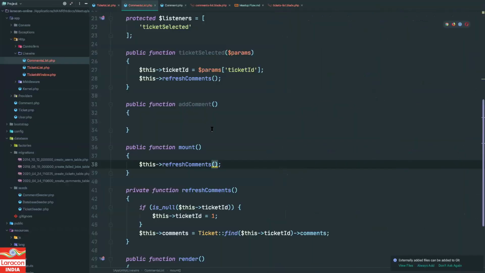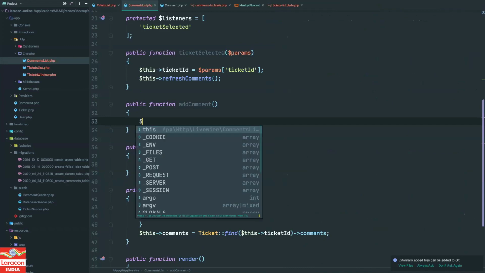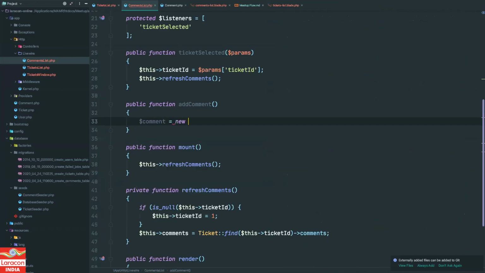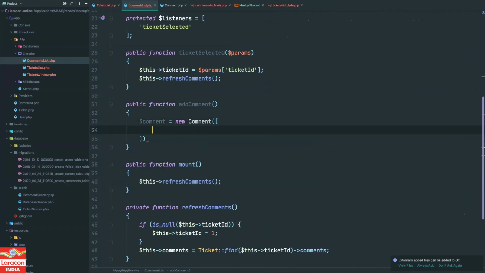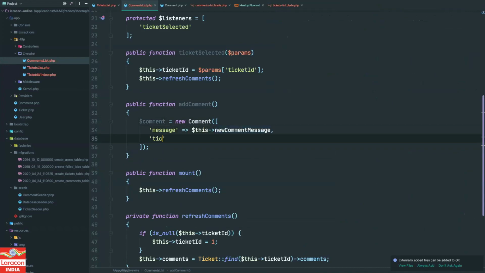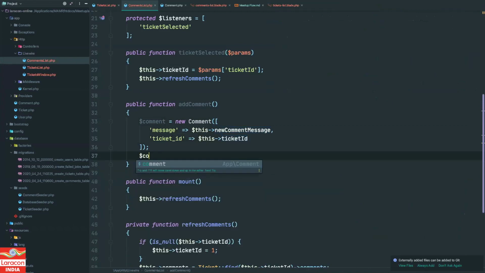So now, while adding a comment, I can say comment is equal to new Comment, and I will define the parameters over here. The message will be our model, newCommentMessage, and there will be the ticket ID that we already have, which is this.ticketId. And I can say comment.save, and let's see what happens.